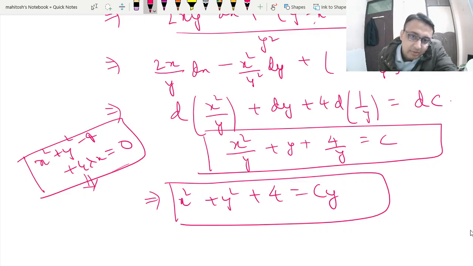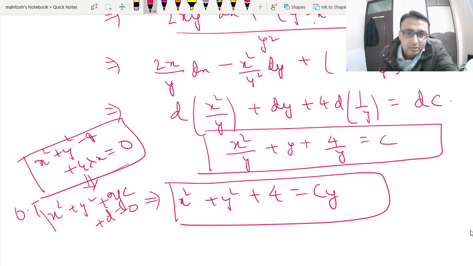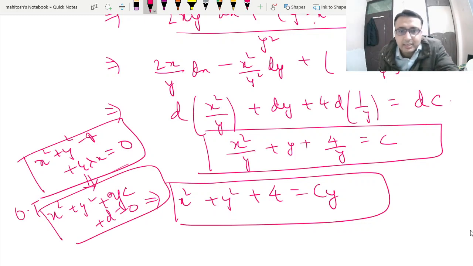Now x square plus y square minus 4 plus 4 lambda x is equal to 0. Even if you make some mistake, you can straight away write that its orthogonal trajectory, or the transformation, will be some function of, say, what I have taken is a function of y, cy plus constant, or whatever you write. So this has to be the case.